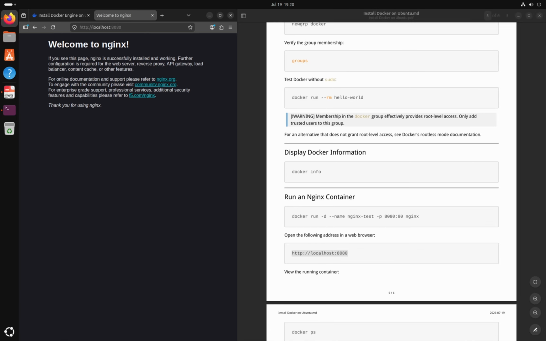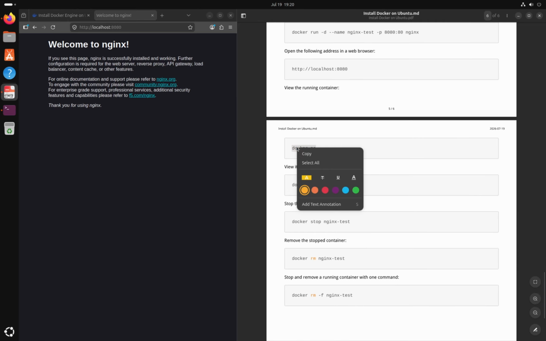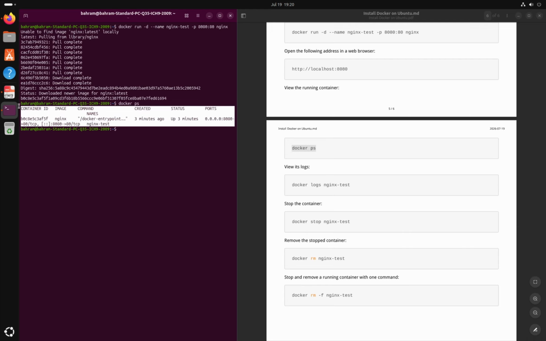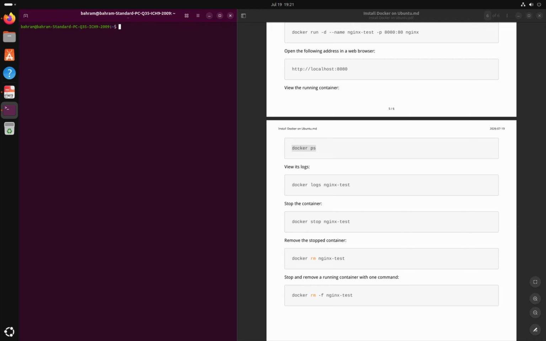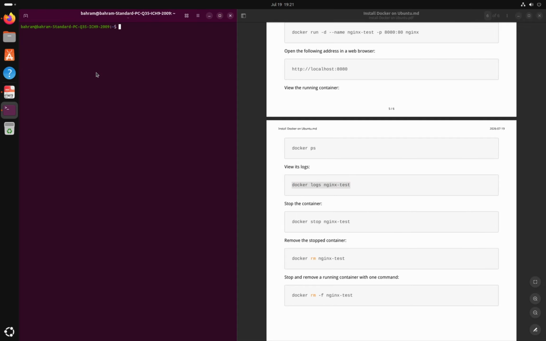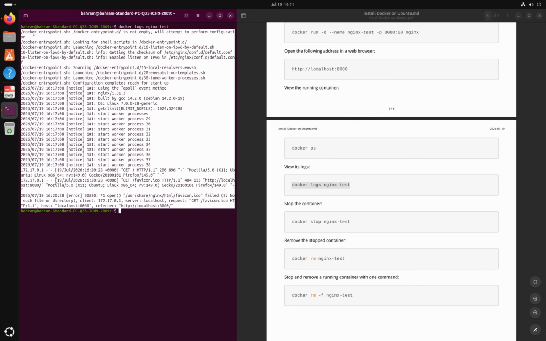Let's confirm that the container is running. Here. To view the container logs, run this command. You could see all the logs.